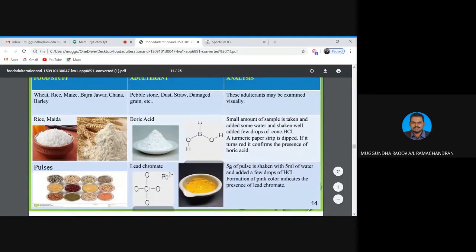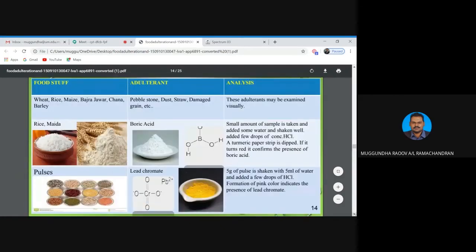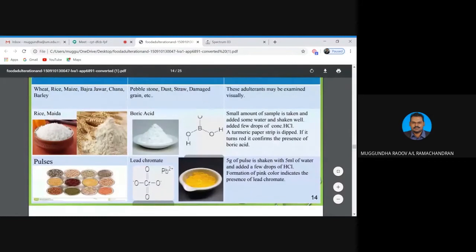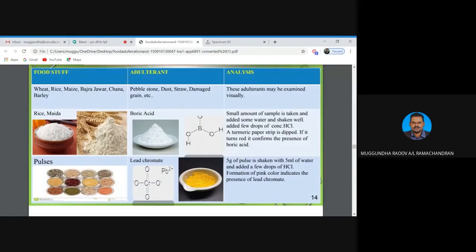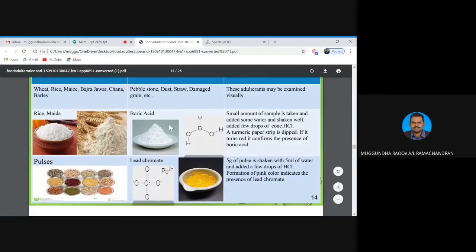For example, in rice, they do add boric acid as a preservative. Pulses, this kind of Indian pulses, a lot of Indian spicy foods, they use lead chromate for the color and this purpose. Okay, so the analysis is how to determine the presence of stones and all that: we can observe visually.